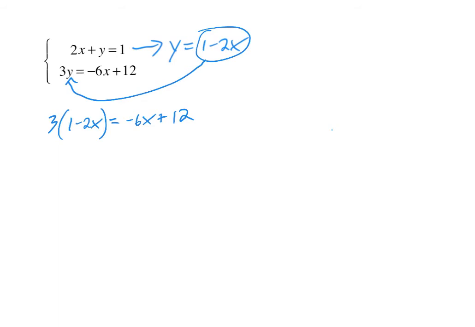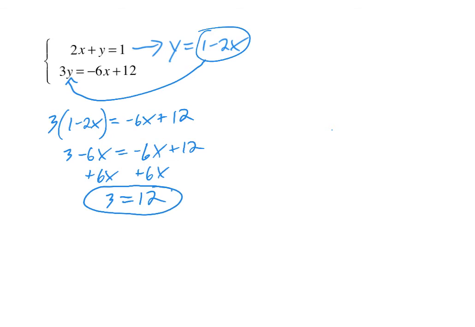Step 3 is now to, of course, solve this new one variable equation. If you distribute it on the left, you get 3 minus 6x equals negative 6x plus 12. If we add 6x to both sides to get the variable on one side, you'll see we get 3 equals 12. It happened again. The x variable completely fell out. We only have a numeric statement now, 3 equals 12. And again, whenever you get a numeric statement where the variable's fallen out and you've done everything correctly, this puts you in one of the two special cases. Either there's no solution to the system or there's infinitely many.